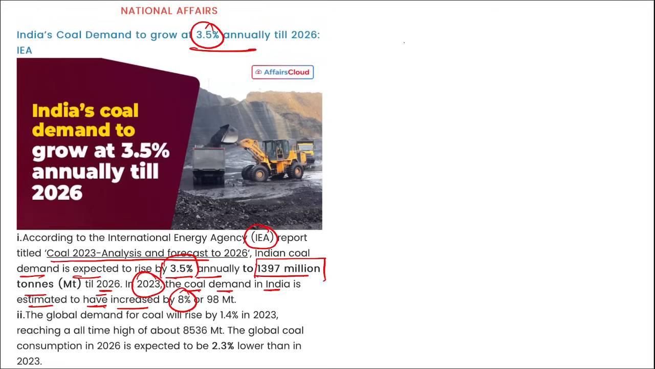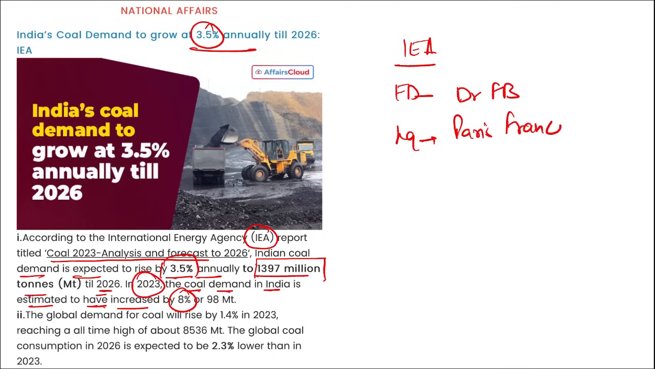If we talk about IEA, International Energy Agency, then who is the executive director? Dr. Fatih Birol. Where is the headquarter? It is in Paris, France, and it was established in 1974.